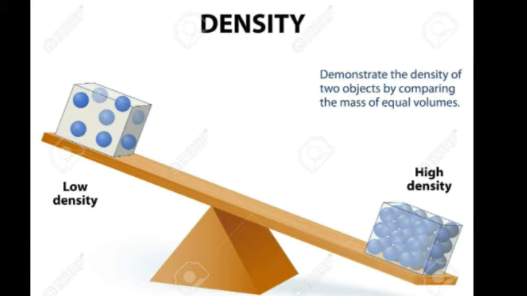Now we have done chapter number 1, matter, and we have come to know that anything that has mass and occupies space is called matter. So every substance has a certain mass and volume. Mass is the amount of matter contained in it and volume is the space occupied by that object. So the mass and volume of a substance are related to each other. When the mass of a substance is increased, the volume occupied by it also increases.